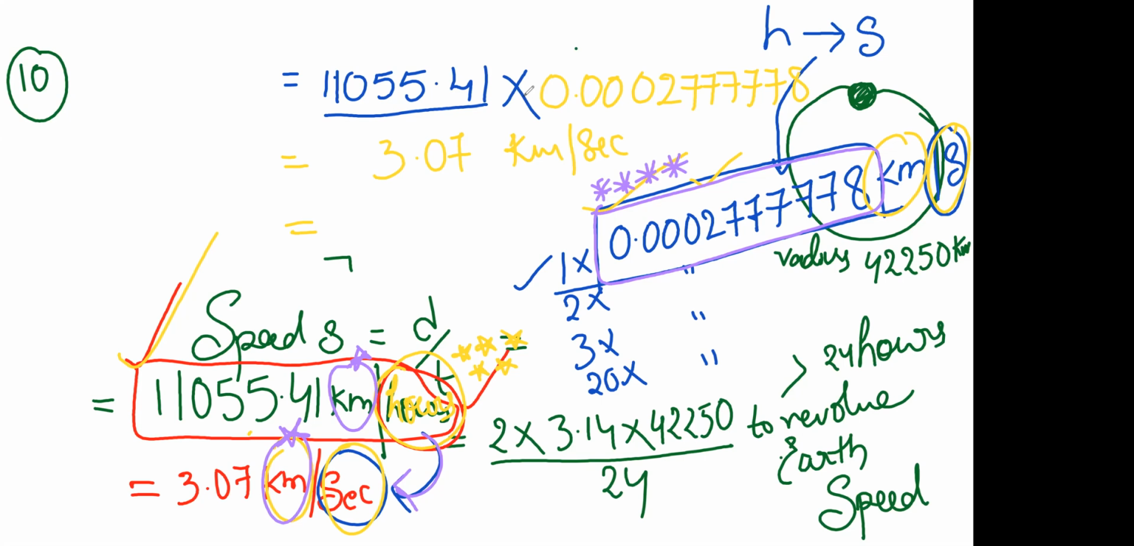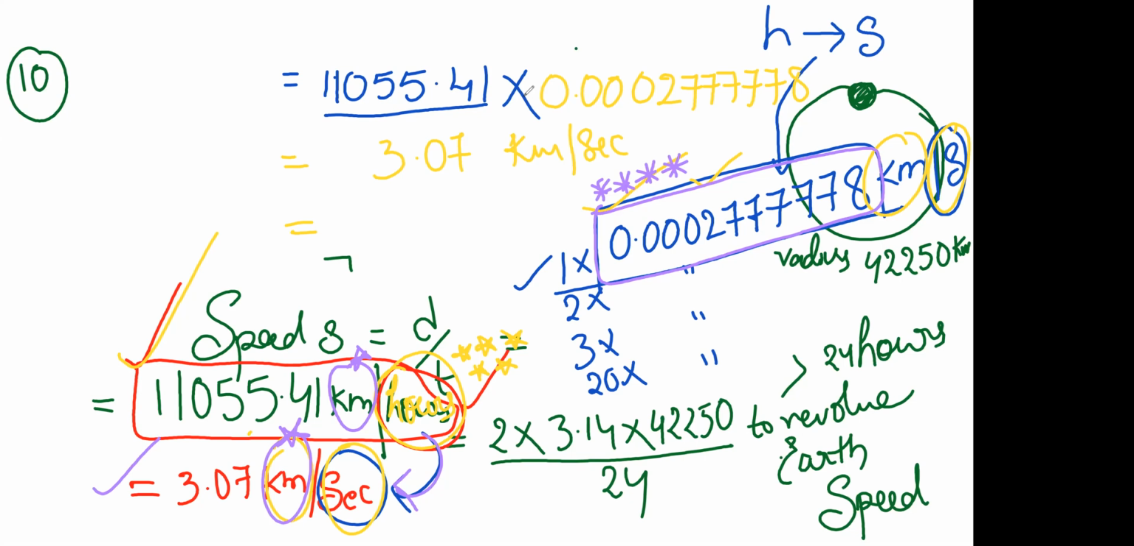He will ask very clearly. You have to understand the question first. If in the question he is asking you to do it in kilometers per second, then you will do it only in kilometers per second. If he asks for meters per second, you have to do meters per second. But here, on page number 113, 10th question, he did not give any clarity. That is the reason I am telling you both the answers are correct. 11,055.41 kilometers per hour is correct, and 3.07 kilometers per second is also correct.